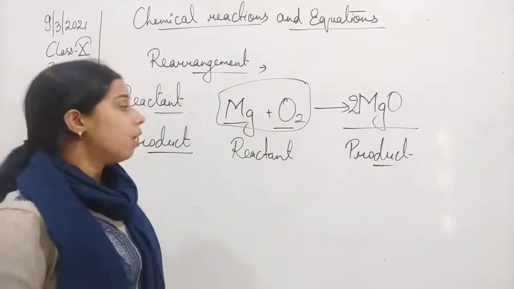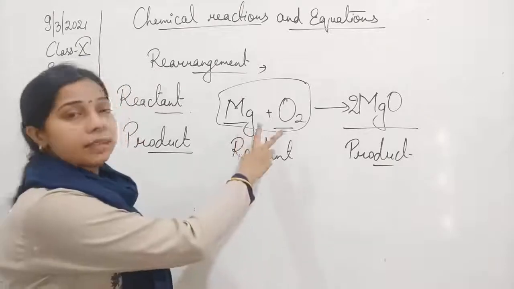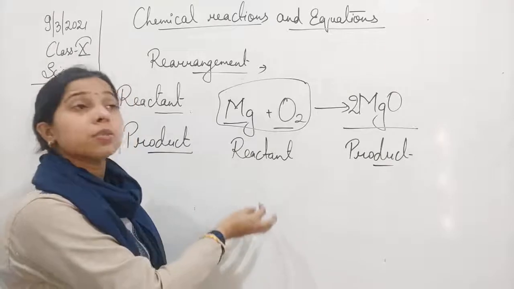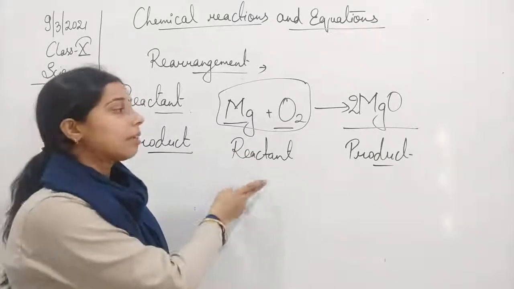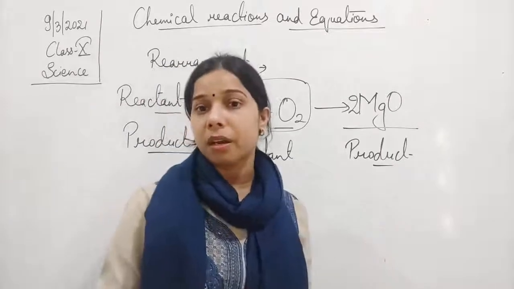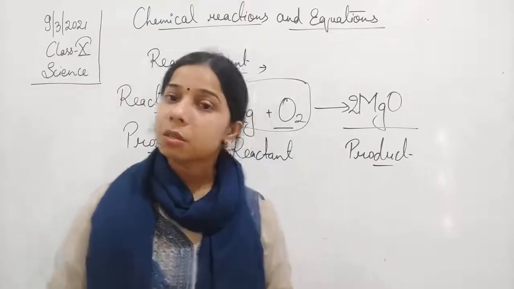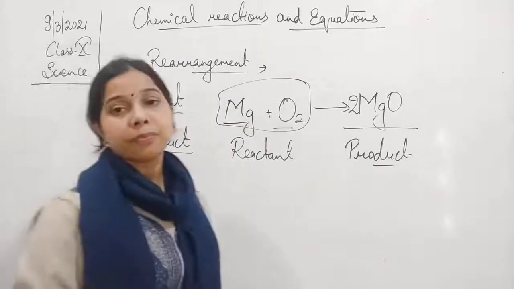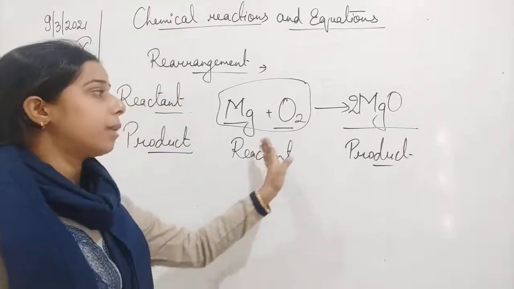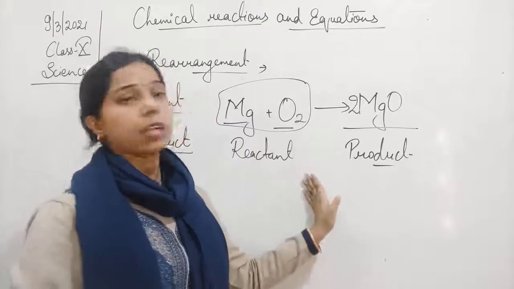Okay, so when two substances react together, that is the reaction, and the substances which take part in a reaction are the reactants, and the new substance formed due to this reaction is called a product. Now if we take an example of magnesium and oxygen, let me tell you about this reaction.